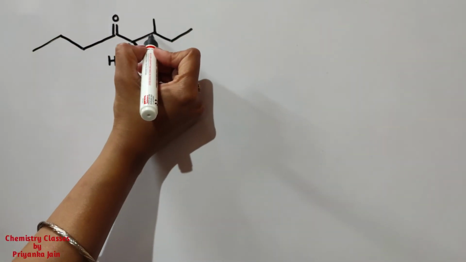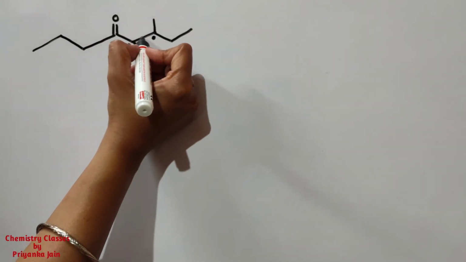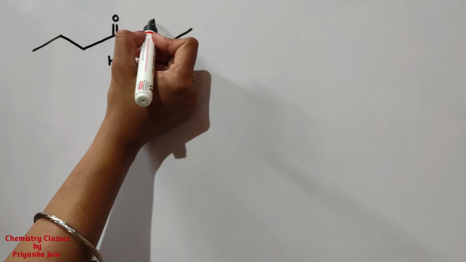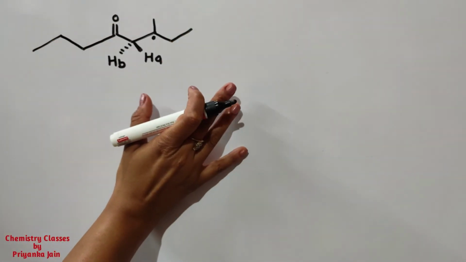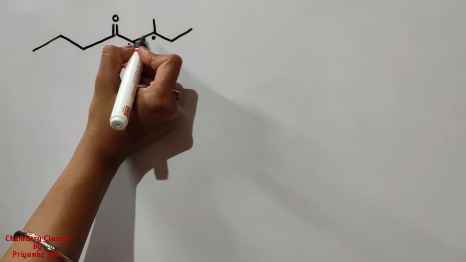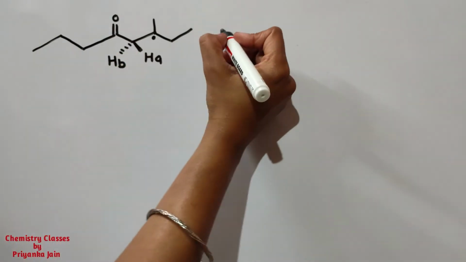Now see here, this is the chiral center. Why is this a chiral center? Because we can see here four different groups are attached to it. This is the methyl group, and this is one group, and this is another group, and one is the hydrogen, okay? So this is a chiral center. Now these two hydrogens are attached to a carbon atom which is attached to a chiral center. So these two will always be diastereotopic, and we can check them by replacing them.